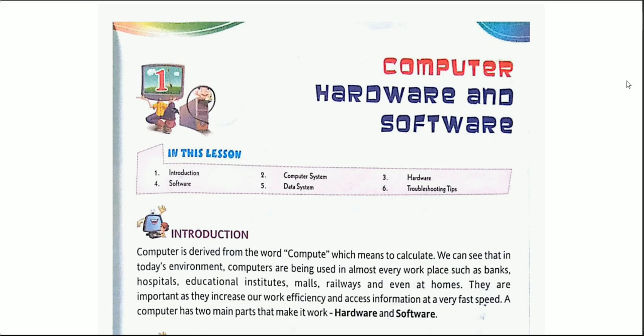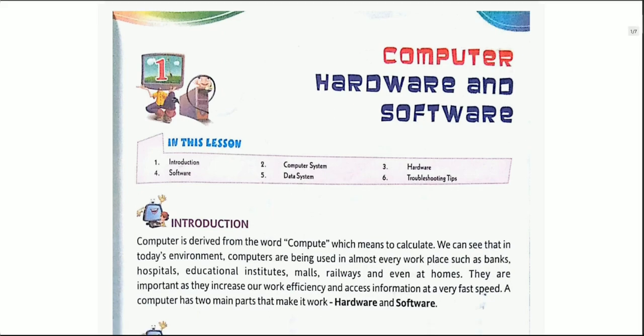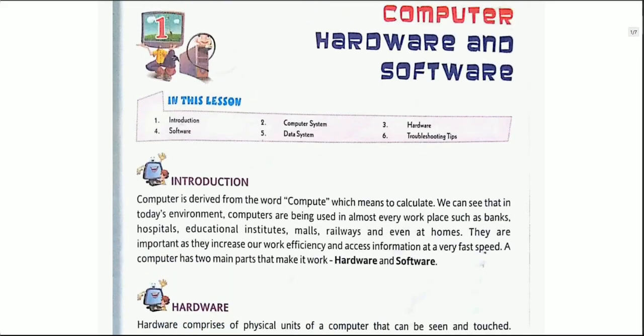See, this is the PDF version of your book. In the introduction, let us read it out. Computer is derived from the word compute, which means to calculate. The basic work of a computer is to do calculation. Yes, we all know we have a calculator. It is very handy, yet it is the simplest form of calculation. So computer is derived from the word compute, which means to calculate.